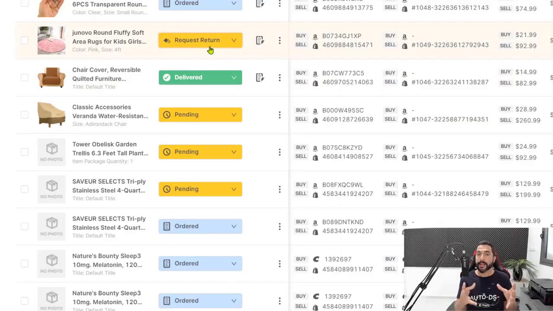Now we're going to wait and see the result that we're going to get, which is going to be either the order has been canceled successfully and you got your refund and you can send a refund to the customer, or it's too late to cancel this order. We already tried to cancel it with the supplier. It was not possible. The order is about to be shipped or shipped already, and the customer needs to wait to receive this item, and then you can send him a return label if he still wishes to return it.